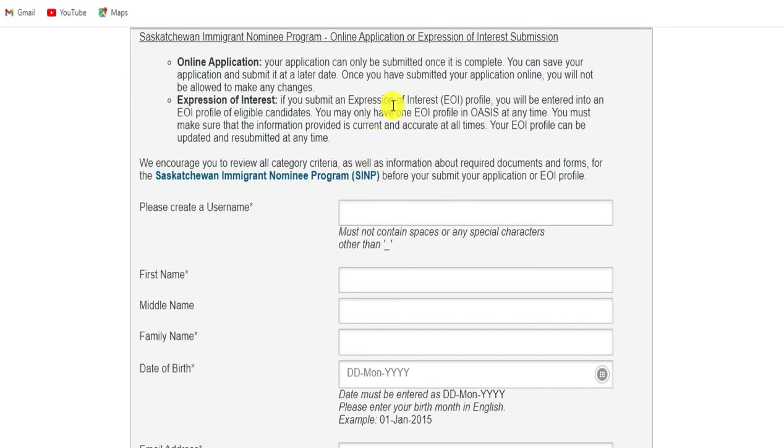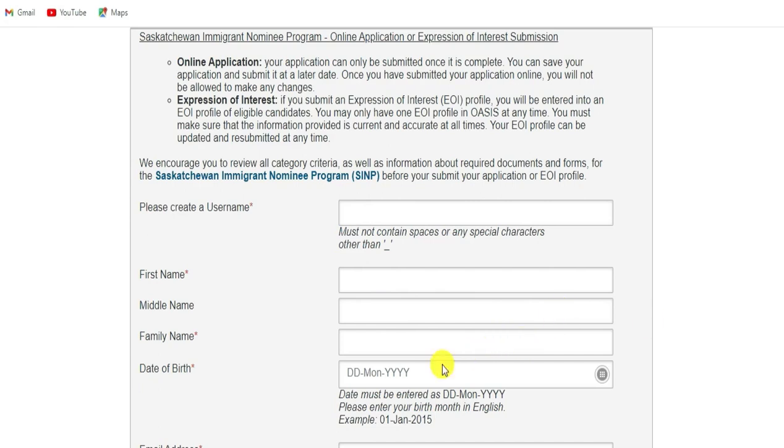And here you fill in, you put a username here. And everything you put, please write it down on a sheet so you don't forget. Here you put your first name, exactly like on your identity document. Here you put your second name. And here you put your last name. Look carefully at the date format.